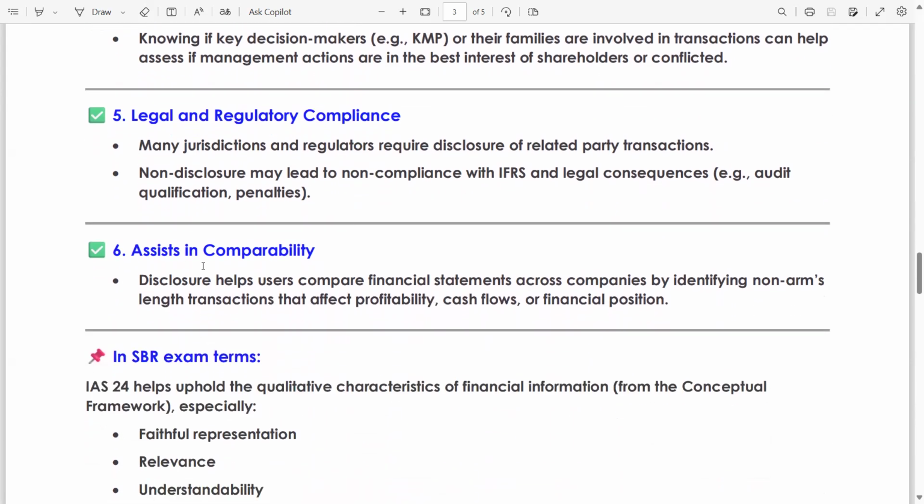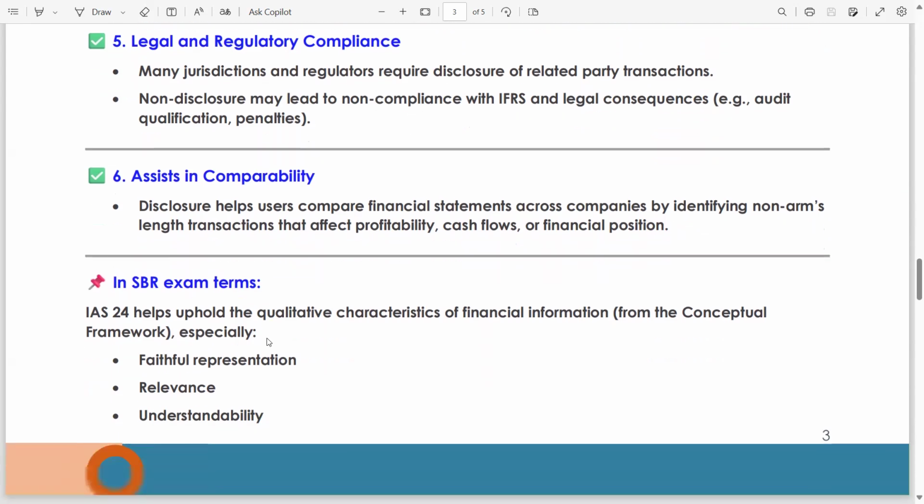Six: assist in comparability. Disclosure helps users compare financial statements across companies by identifying non-arm's length transactions that affect profitability, cash flows, or financial position.